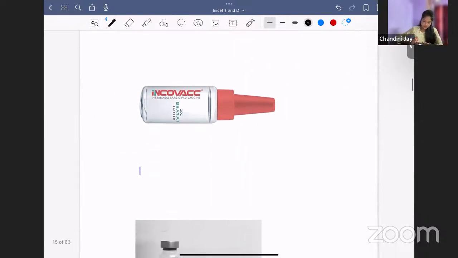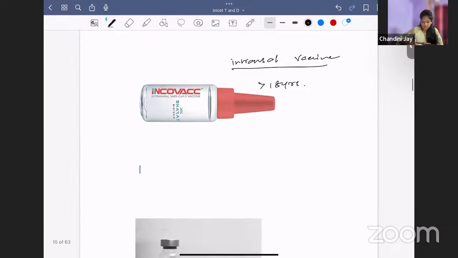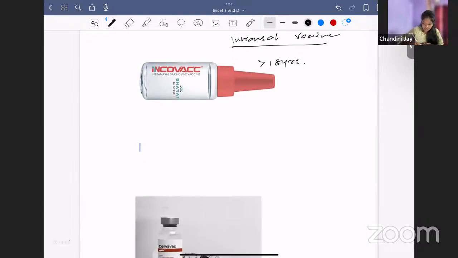Okay. Next one. Recent advances. What is Incovac? Incovac is the intranasal COVID vaccine. Intranasal COVID vaccine that is indigenously produced by India. So it is approved for use in adults more than 18 years of age. What are the COVID vaccines that are approved for use in children? We have two vaccines, Covaxin and Corbevax. These two are approved for use in children more than 12 years of age. It has been approved for 5 to 11 years, but we have still not started administering. As of now, more than 12 years of age, these two vaccines are being administered in India. So this is about Incovac.